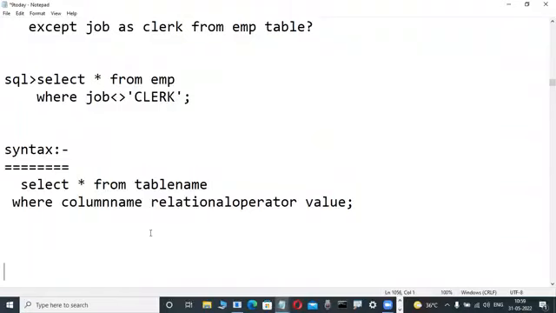Completed this one. Now onwards nobody will make mistakes, because these are the easiest queries.